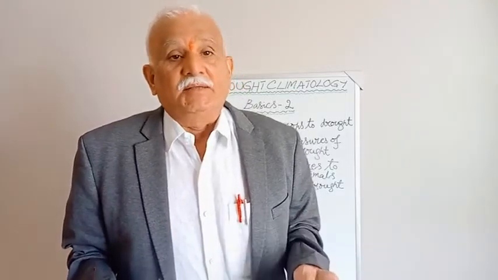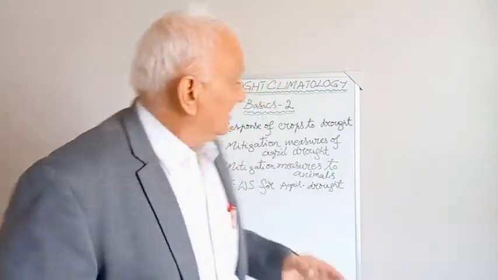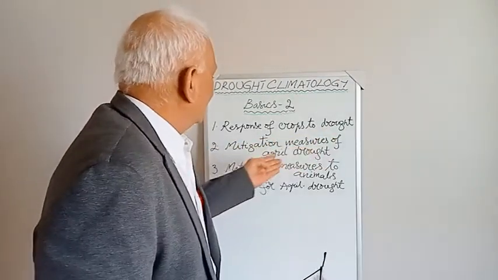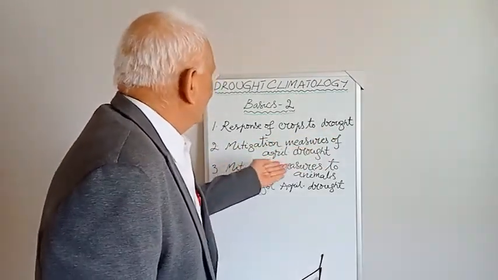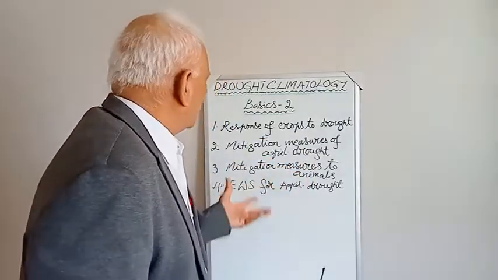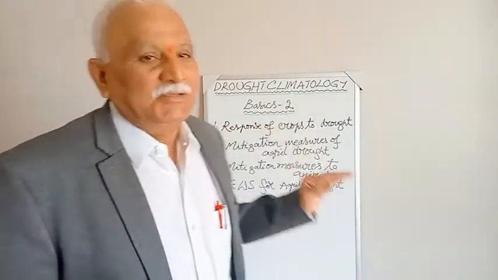Dear students, in this class we are going to understand, number 1, the response of crops to drought, mitigation measures of agricultural drought, mitigation measures for the animals, and the early warning system for agricultural drought. Again I am telling you, this is the basics.